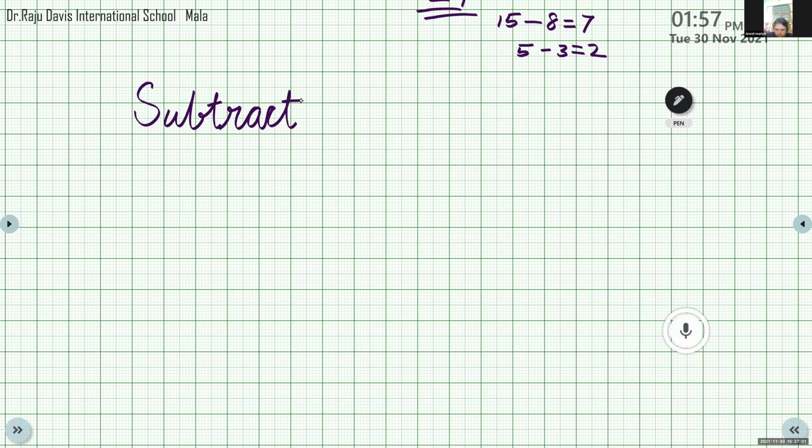So we can write at the top, subtract 3-digit number. Subtract. What is the spelling of subtract? Number. Fresh page. Yeah, you can take a fresh page.